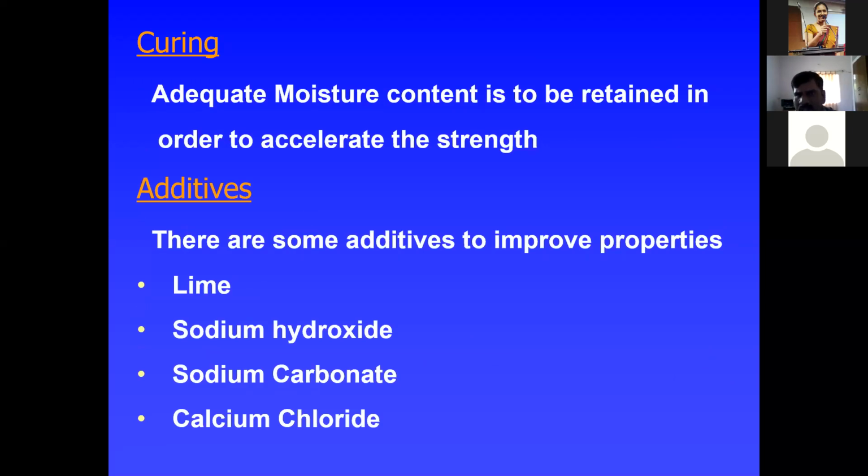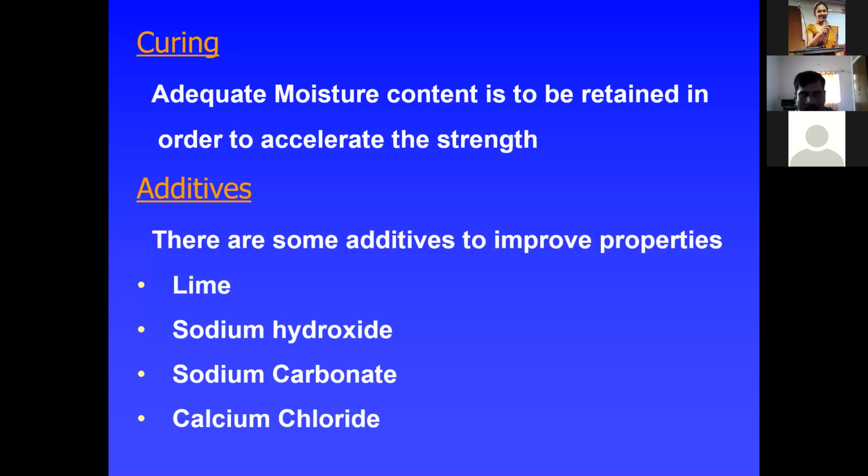Adequate moisture content has to be retained in order to accelerate the strength of the cement and soil mix. That's why, as with curing of concrete, you put on watering. That is the curing. There are different methods of curing in field soil stabilization techniques.